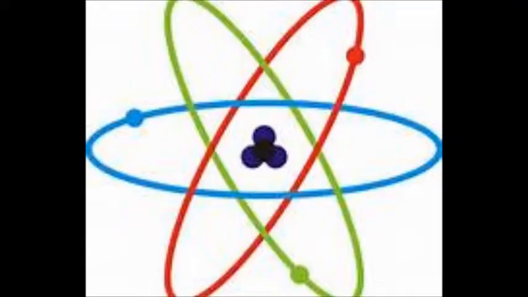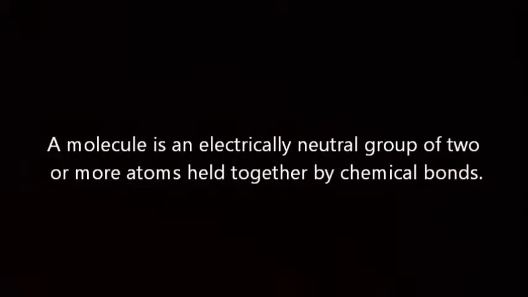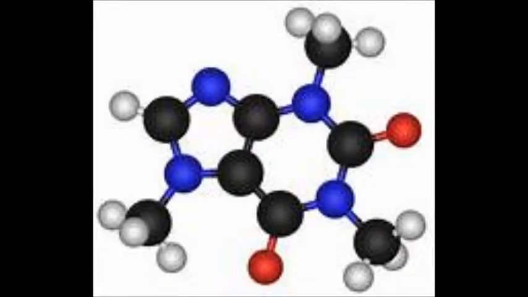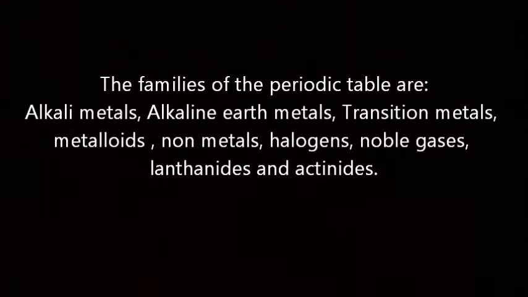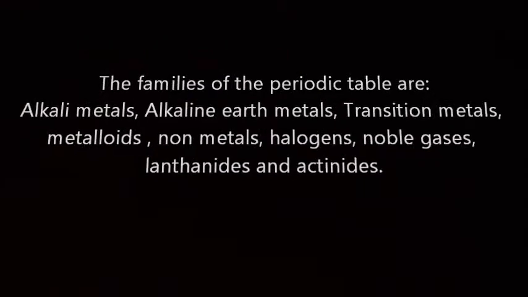An atom is the fundamental unit of which elements are composed. A molecule is an electrically neutral group of two or more atoms held together by chemical bonds. The families of the periodic table are alkali metals, alkaline earth metals, transition metals, metalloids, nonmetals, halogens, noble gases, lanthanides, and actinides.